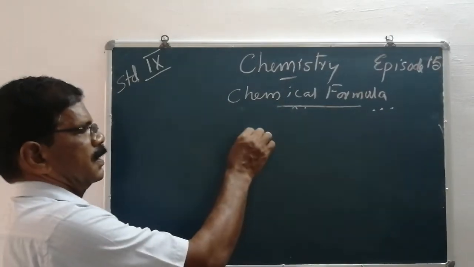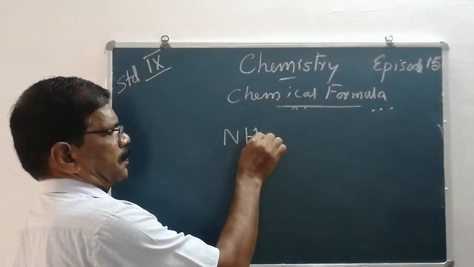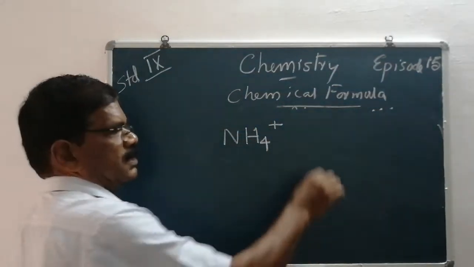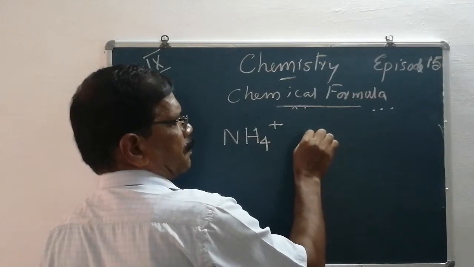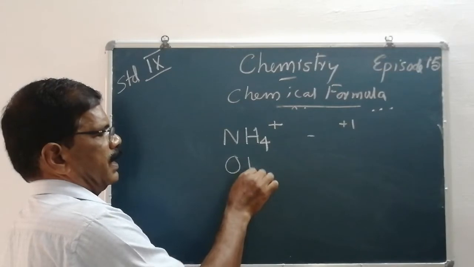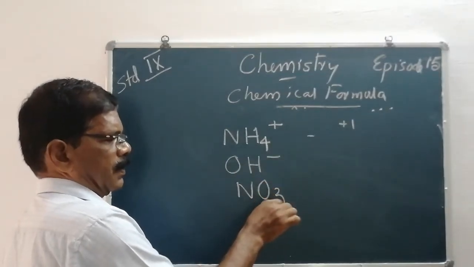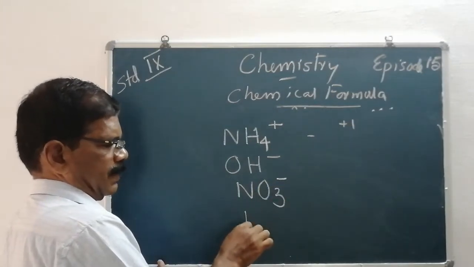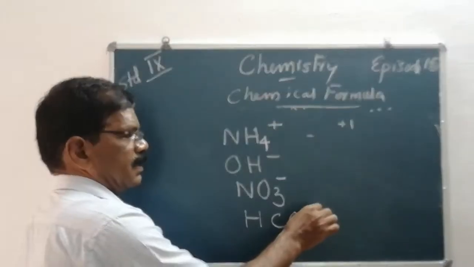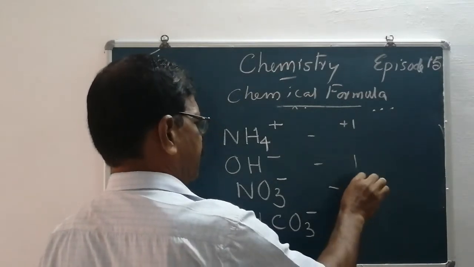For example, the ammonium ion, NH4 positive. It is a polyatomic ammonium ion. Its charge is positive 1. Ammonium ion, hydroxide ion, nitrate ion, bicarbonate HCO3, hydrogen carbonate or bicarbonate. These all have valency 1.